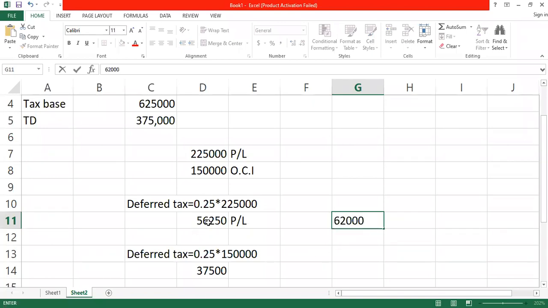But what is the deferred tax now for P&L? On the deferred tax that we have gotten on 225,000, what is the deferred tax now? 56,250. So what is happening between the two, 62 and 56? It's reducing. So what do we do? You look for the difference and then adjust it. The difference is 5,750.